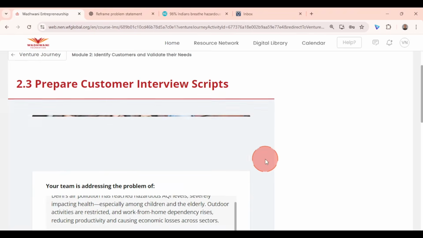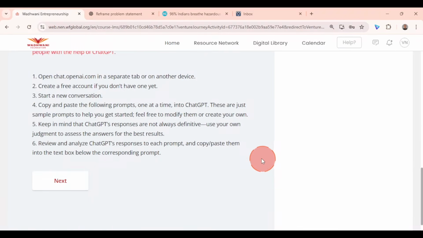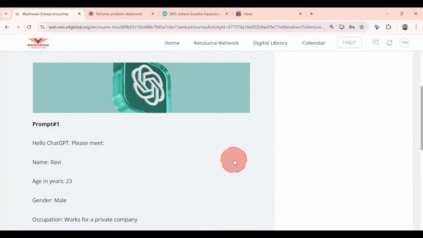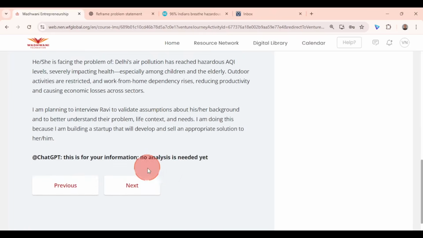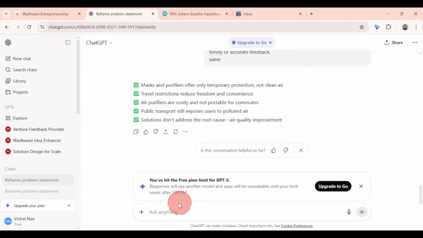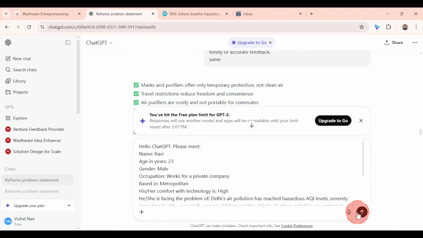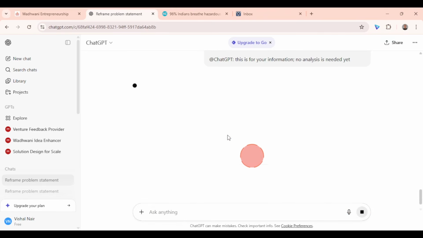Activity 2.3 is about preparing a customer interview script. Now remember, we take the help of ChatGPT so that we can create a uniform customer interview script to interview multiple customers, right? So here's a prompt which you can take and copy paste. Copy paste the prompt in ChatGPT. This is just for reference.